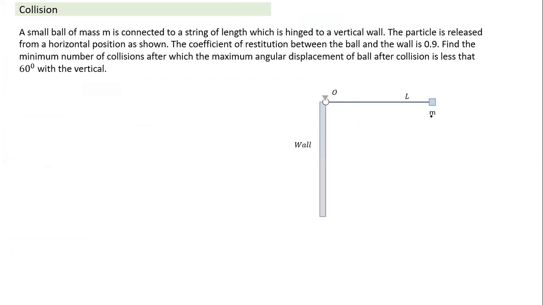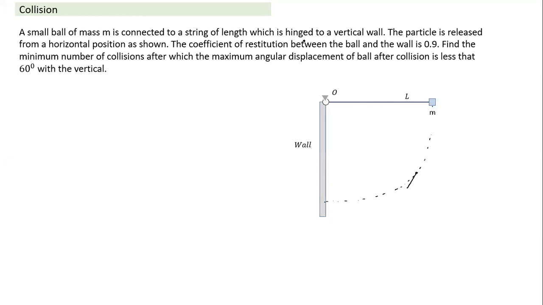And I think this part we understand. If we release it from the horizontal position, it will have a circular motion in a vertical plane. It will move in a path of radius L about point O. And at any point of time, its velocity will be tangential to the path.